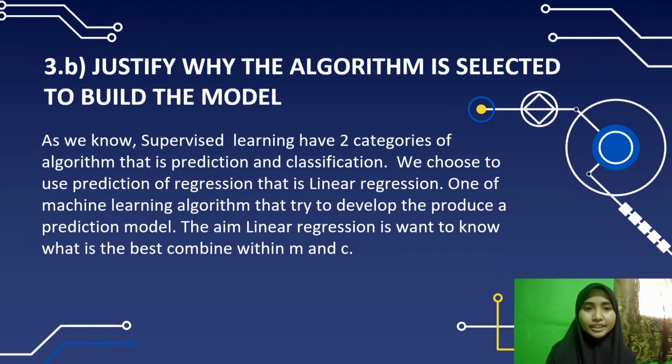Question 3B is to justify why the algorithm is selected to build the model. As we know, supervised learning has two categories of algorithm, that is classification and prediction. We choose to use prediction by regression, that is linear regression. Linear regression is one of the machine learning algorithms developed to produce a prediction model. With linear regression, we want to know the best combination of M and C.